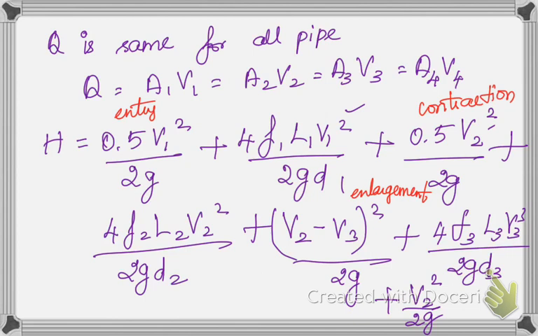Then plus major loss, friction loss, and then this is going to be the exit from the pipe.